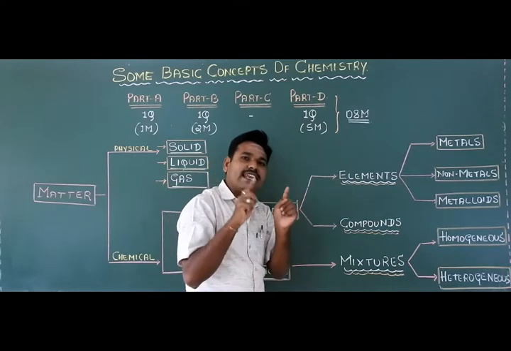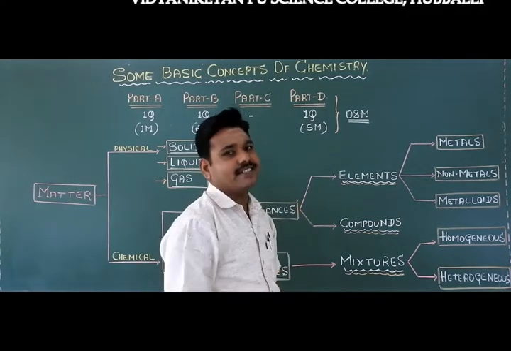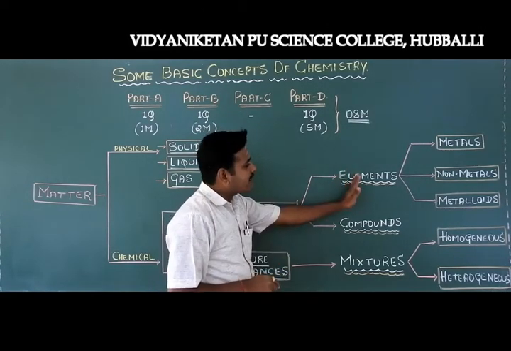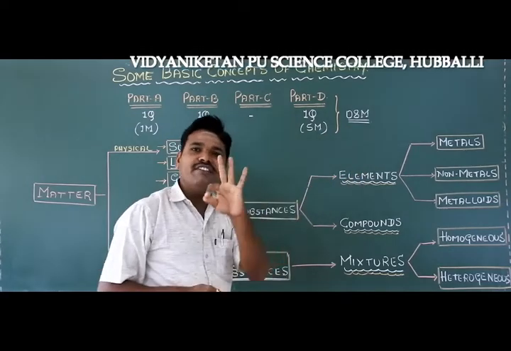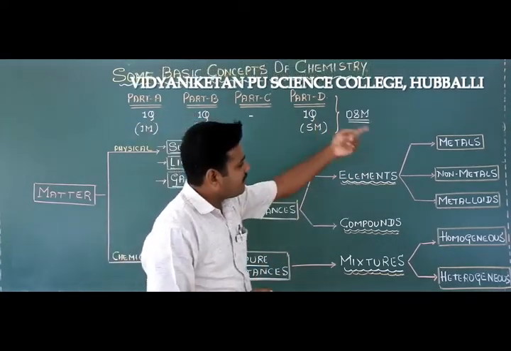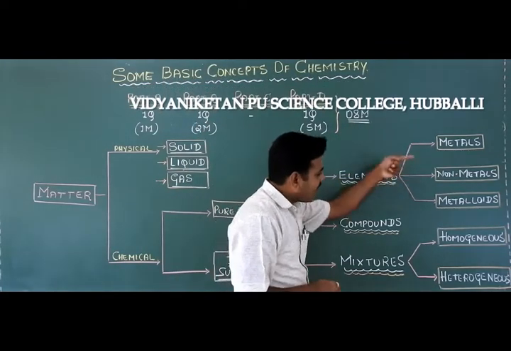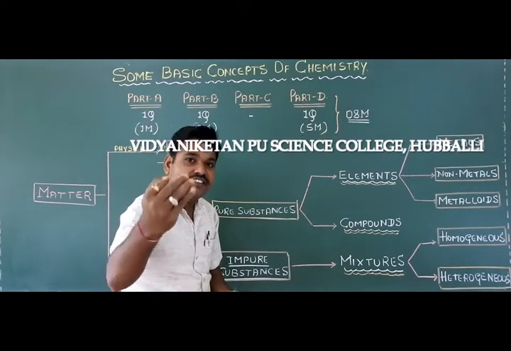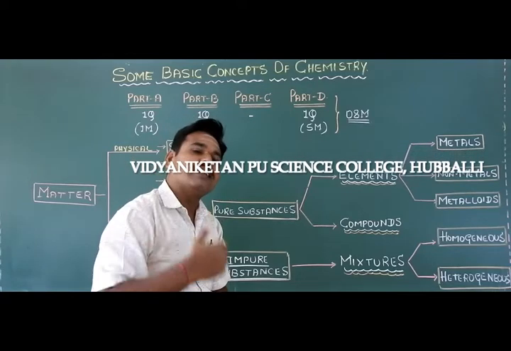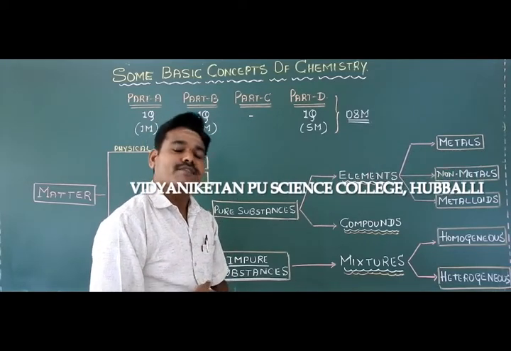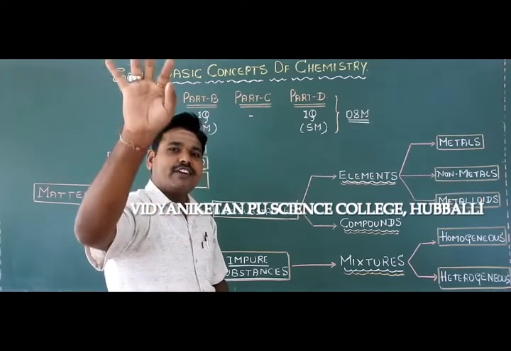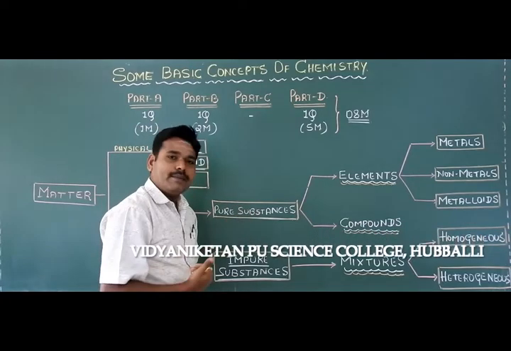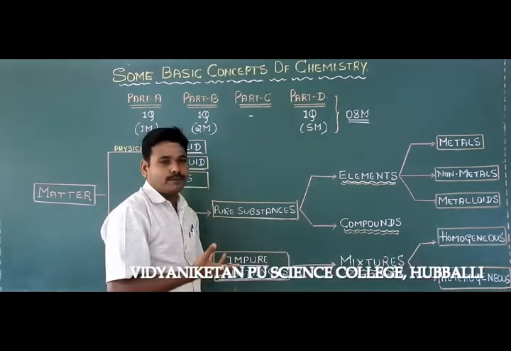So based on the electrochemical nature of elements, the elements are further classified into three different categories. The first one is called metals, the second one is called non-metals, and the third type of elements are called metalloids. All these three are nothing but different types of elements, students. Yes, tell me what are the different types of elements? Yes, very good. First one is a metal, second one is a non-metal, and the third one is called a metalloid, right, students? And the second type of pure substance is compound.